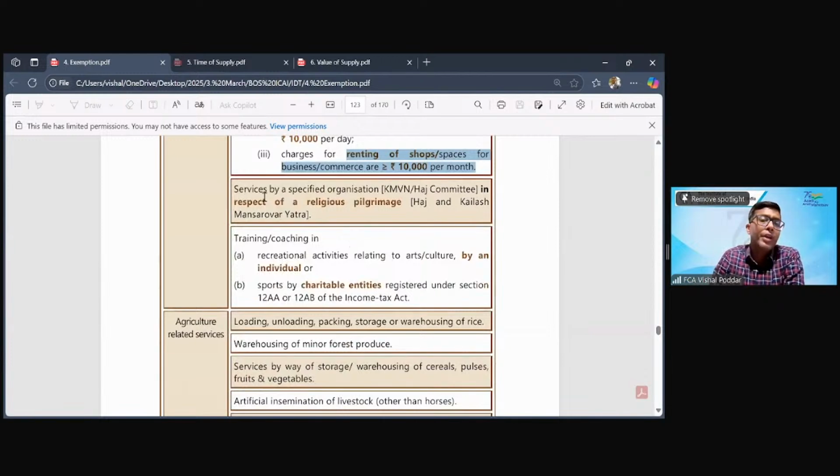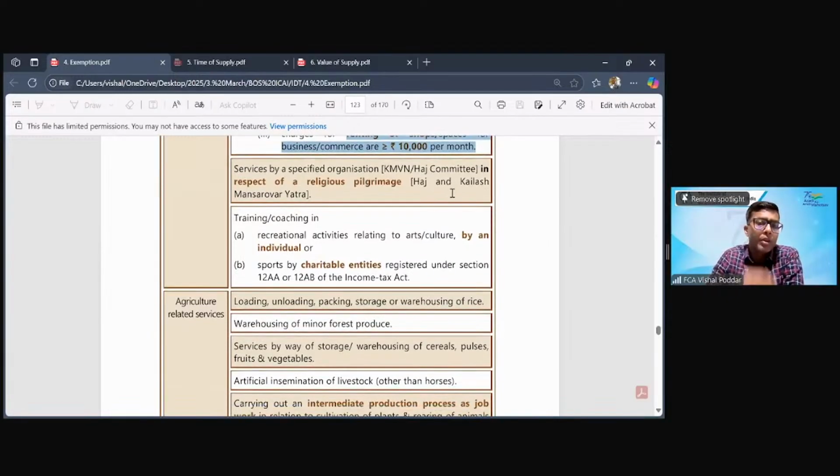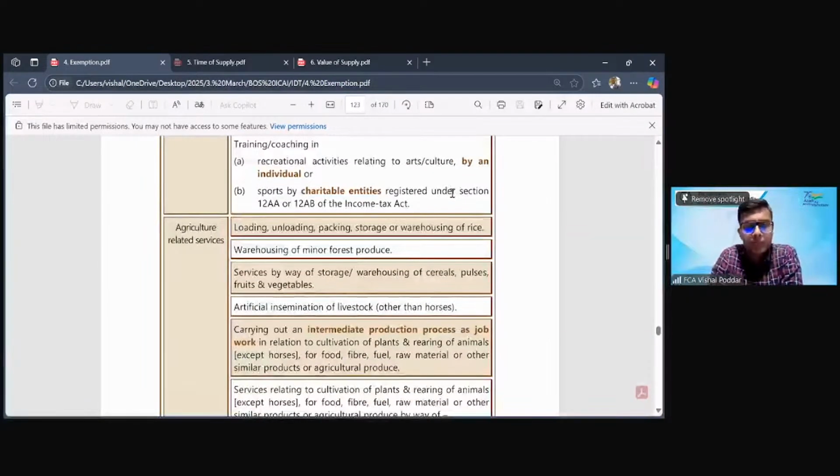Next, where the committee of KMVN, Kumaon Mandal Vikas Nigam, which sends you to the Kailash Mansarovar Yatra, or the Hajj committee. So when you want to visit any of these two religious places, you require the entire procedure to be run through these committees because they are the only persons authorized by the government to do that. So whatever fees and charges you pay to them, that will be exempt.